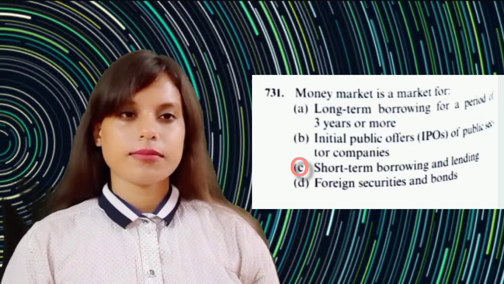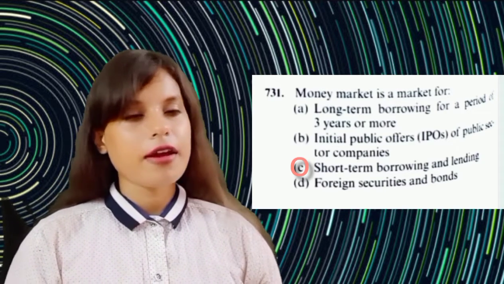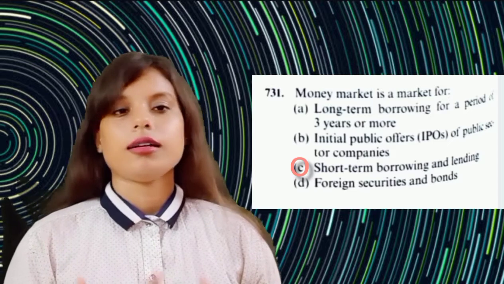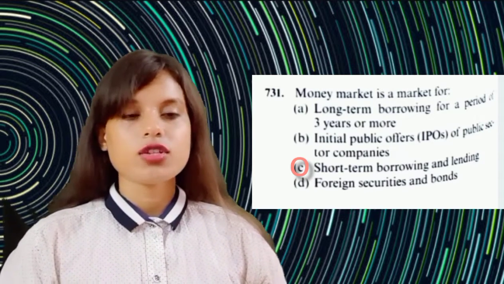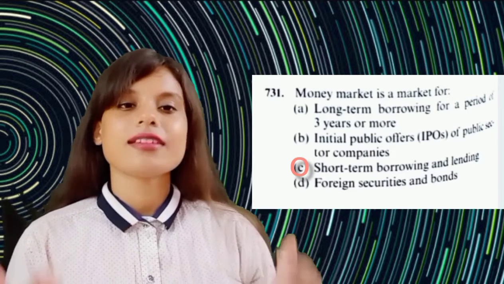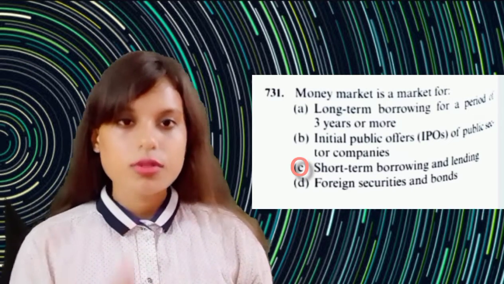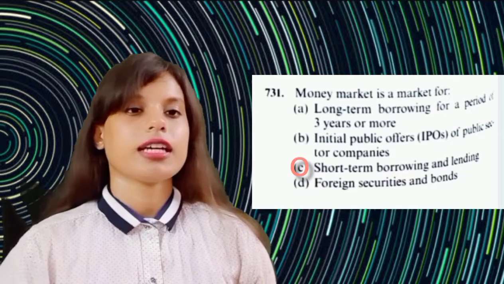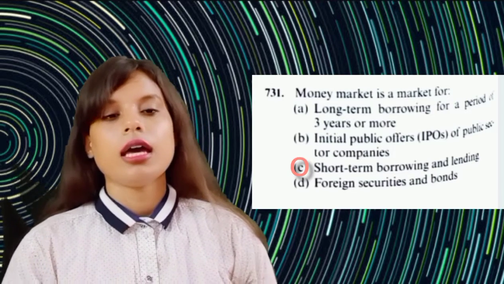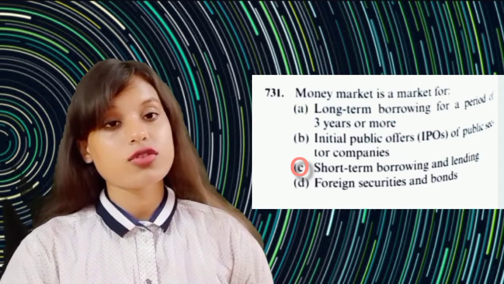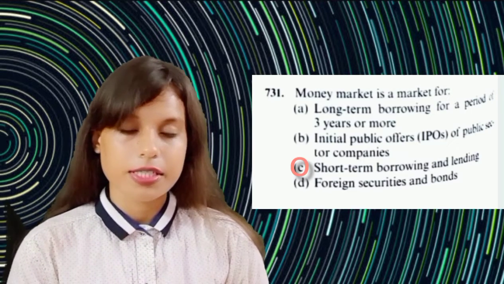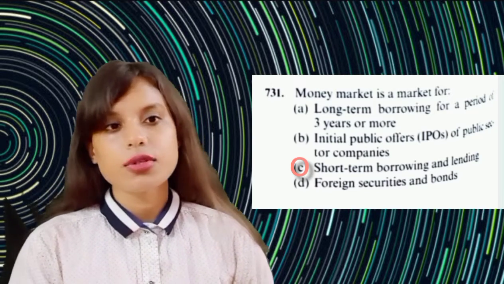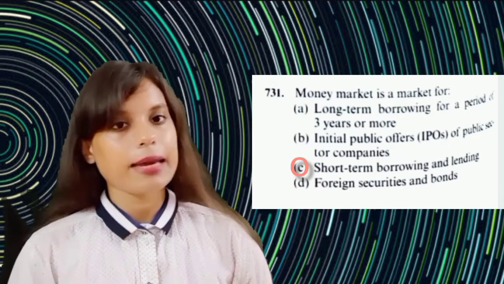Financial instruments with high liquidity and very short maturities are traded in the money market, and the instruments' maturity range is from overnight to just under a year. So through a system of finance bills, commercial papers and so on, they help the industries to secure short-term loans to meet their working capital requirements. And long-term sources of funding are provided by the capital market.